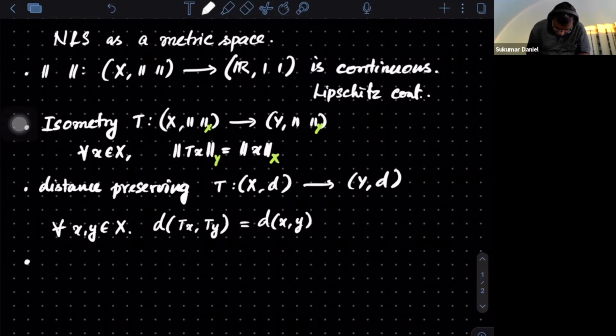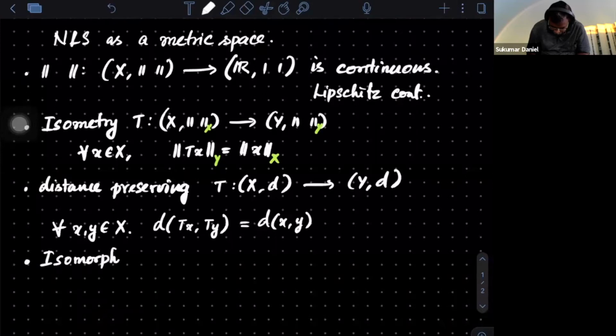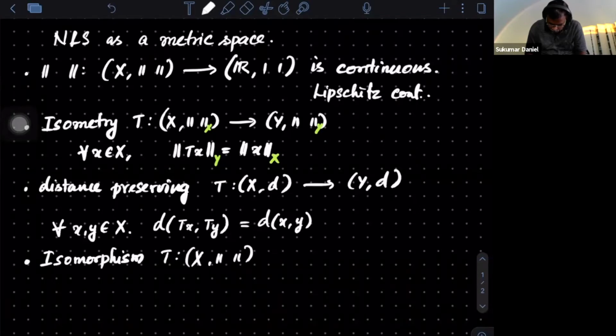This is again a familiar thing for you. I want to call something an isomorphism. Again, I'm calling T a map from here to here. So I want to say that T is an isomorphism.